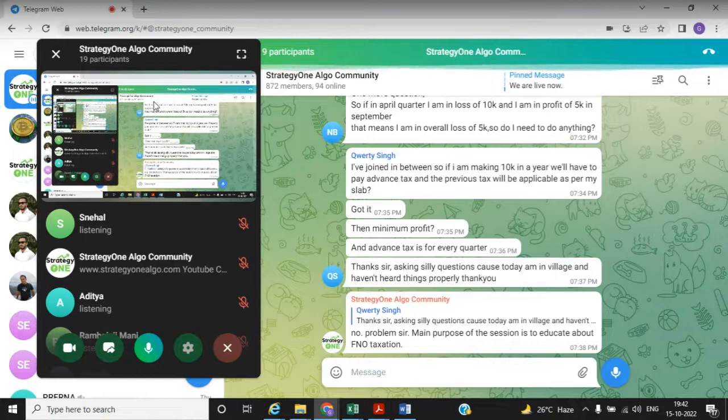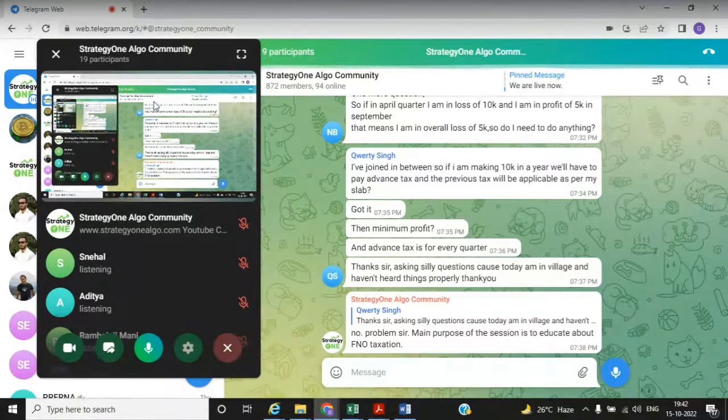Yeah, we can claim actually, but there is a gray area in this. If you're claiming, then you have to prove the connection and how you are claiming it here, because it is related to your FNO income and you are incurring the expense, so you can claim it. But due to DTAA, the officer will say you pay tax here and claim in your home country. That is the problem. Technically, you can claim. It is advisable you claim your expense in your home country when you are filing your return.